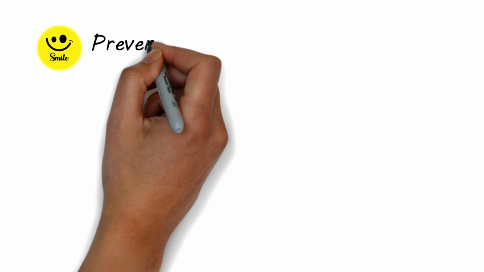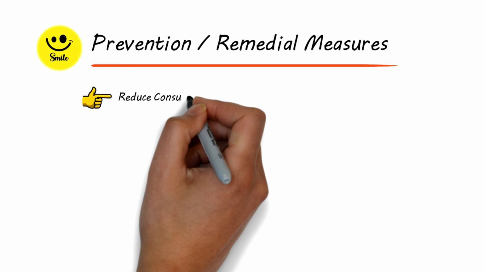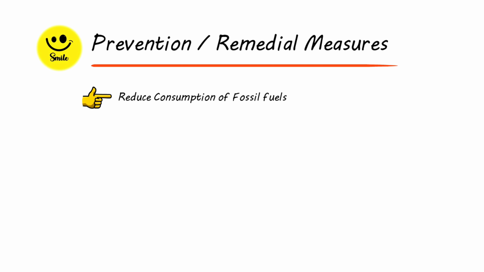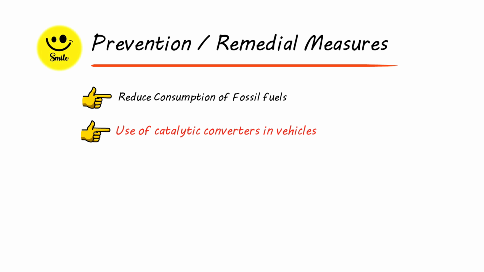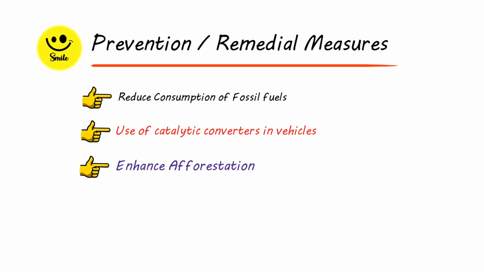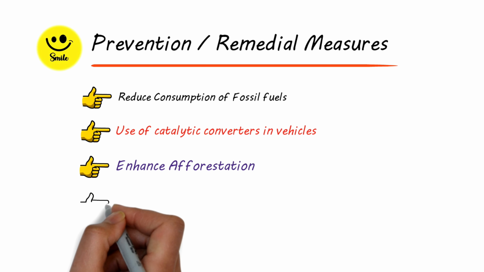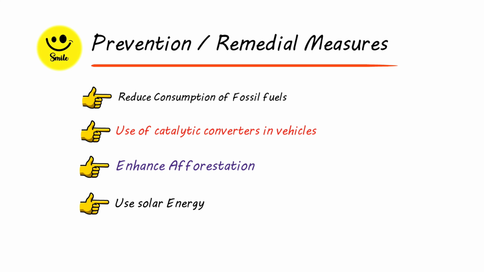Now there's a little bit of smile on us because we can have preventive measures or remedial measures. That is by reducing consumption of fossil fuels, use of catalytic converters in vehicles can reduce emissions, and we can enhance afforestation. Growing more and more plants can lead to the consumption of carbon dioxide from atmosphere. We can use solar energy instead of conventional sources of energy.